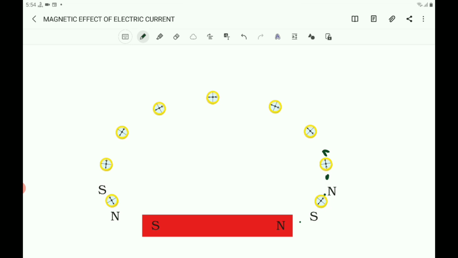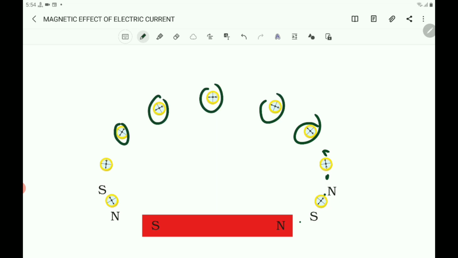In this way, proceed step by step till you reach the south pole of the bar magnet.